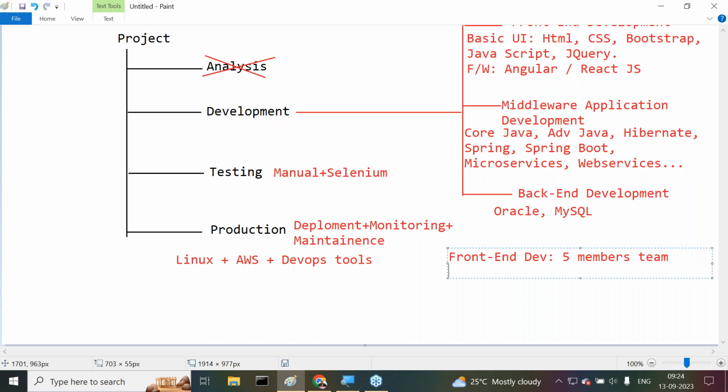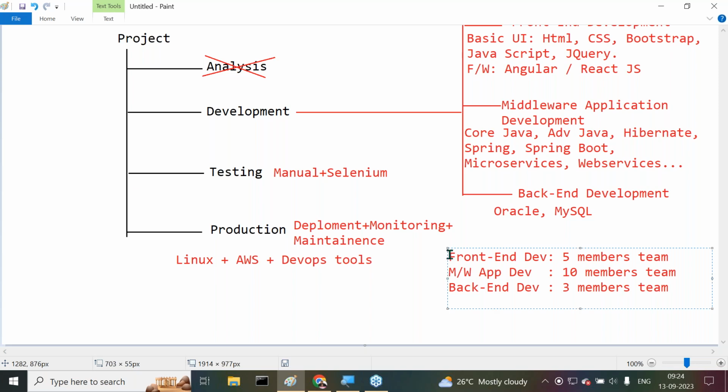Next one is middleware application development. How many members do we require here? For example, 10 members, a 10 members team. For back-end development, how many members are required here? Maybe 2 to 3 members. Back-end is small, no issues. A 2 to 3 members team.